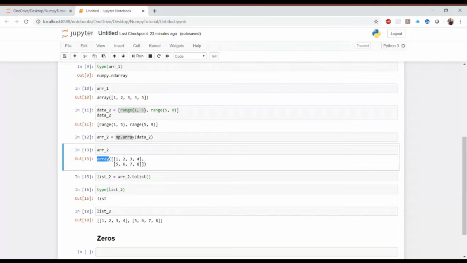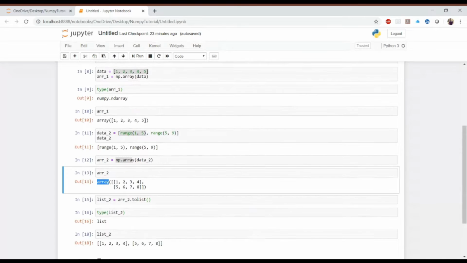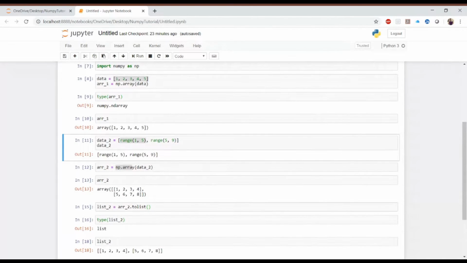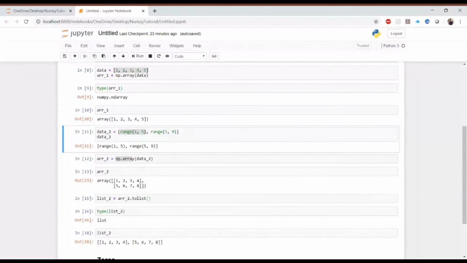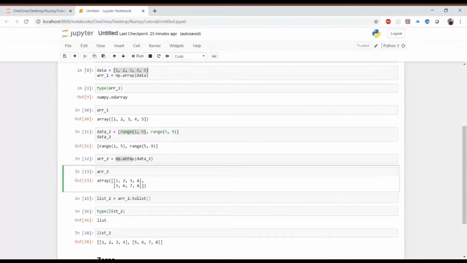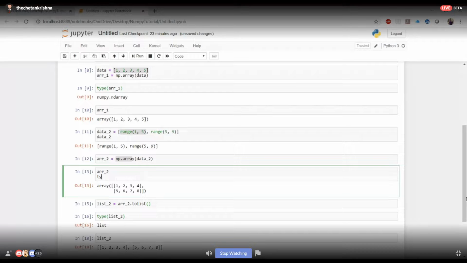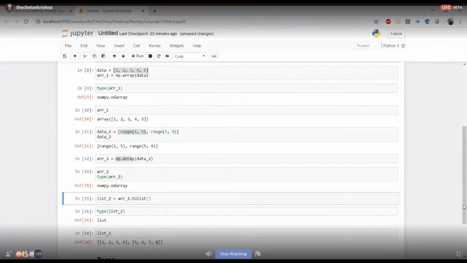If you see the example in line number 9, the type you said for NumPy arrays is ndarray. Had it been ndarray here, it would make sense. It's already ndarray. Let me show you. If I print the type of array2, it's the same, ndarray.